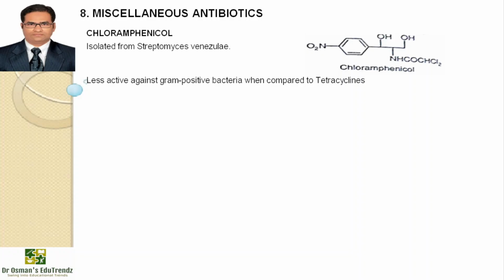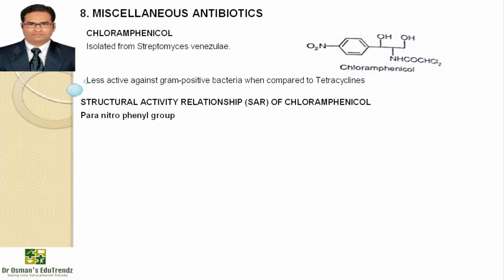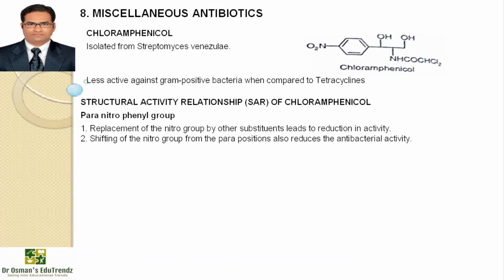The interaction between peptidyl transferase and its amino acid substrate cannot occur, and peptide bond formation is inhibited. If we talk about the structure-activity relationship of chloramphenicol, a para-nitrophenol group is present there, as you can see on the screen. Replacement of this para-nitro group by other substituents will lead to reduction in the activity.